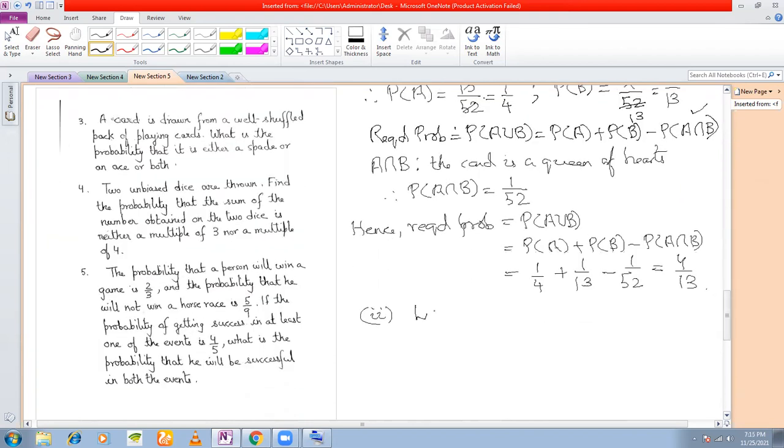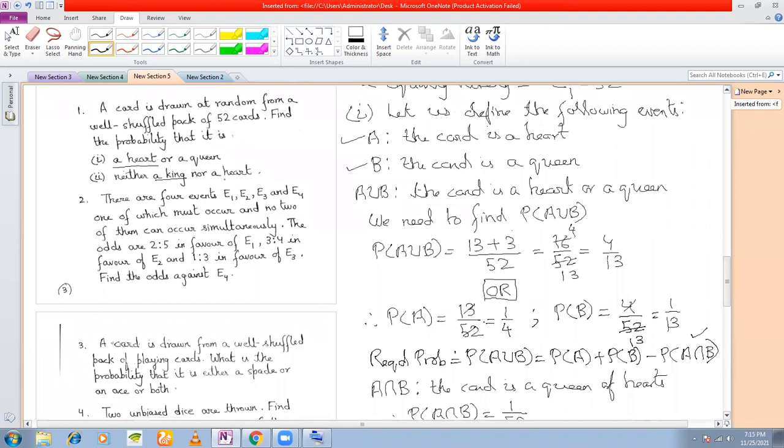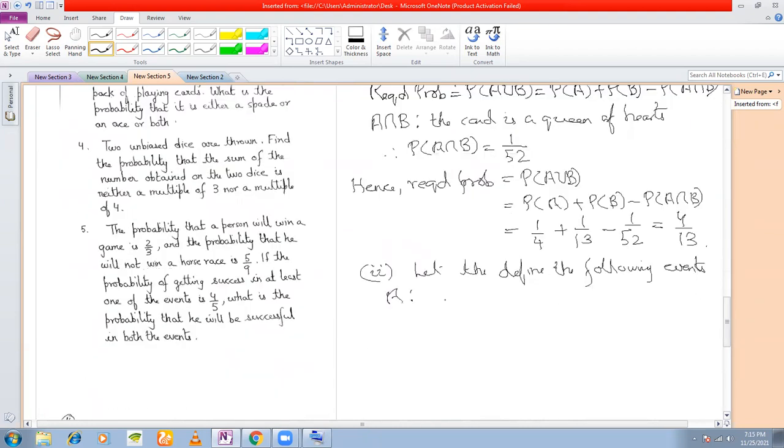Let's do it both ways. Let us define the following events. A is the event that the card is a king. I define the event B as the card is a heart. So what is the event A union B?